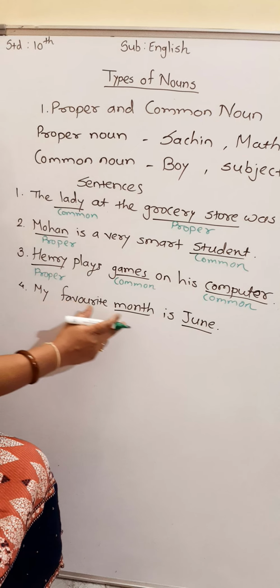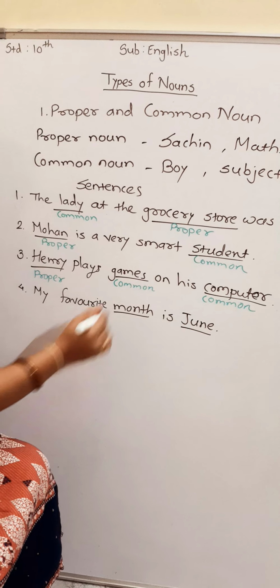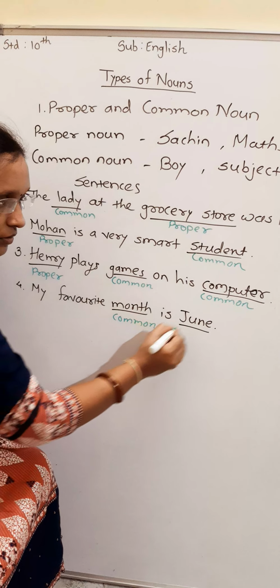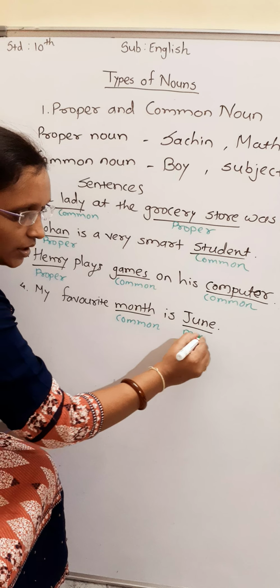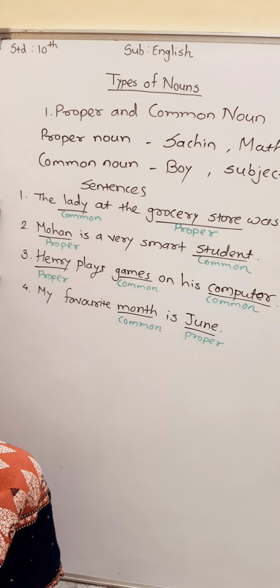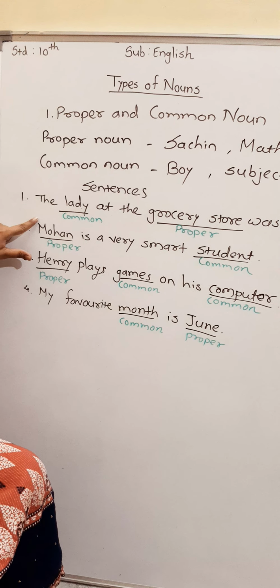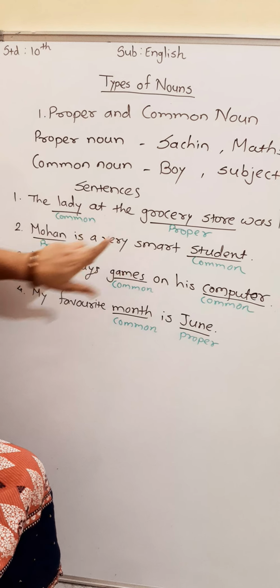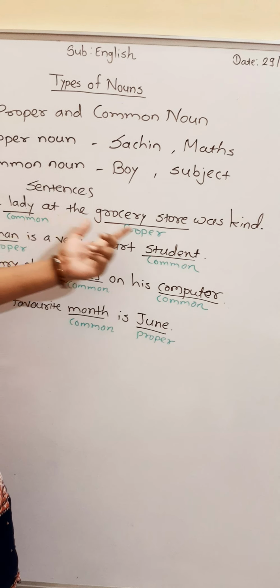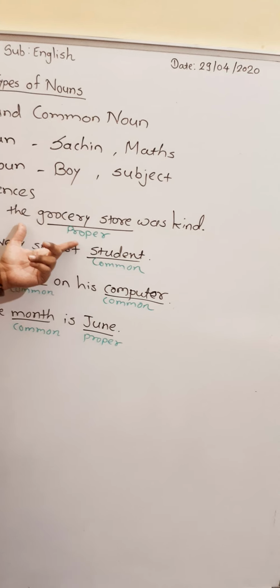My favorite month is June. Again, month, it is common noun, and June, it is a particular name, so it is proper noun. So in this way, we have seen some sentences, and in each sentence we have used common noun and proper noun. So hope you understood the basic difference between common noun and proper noun.